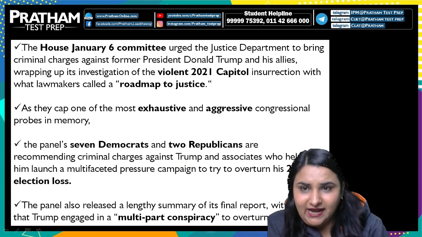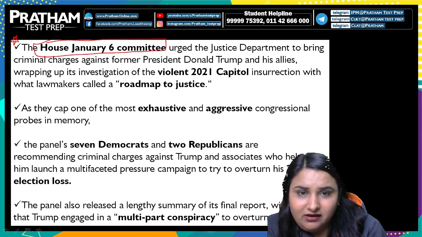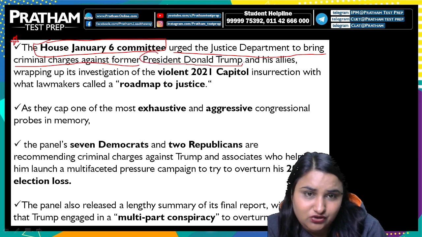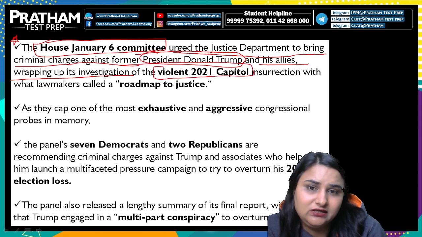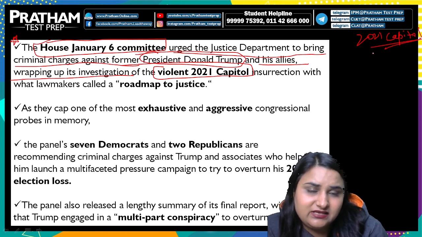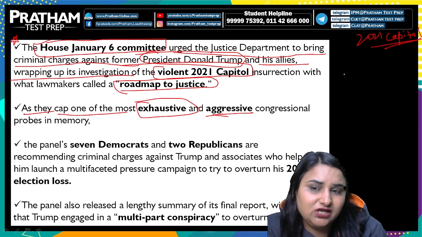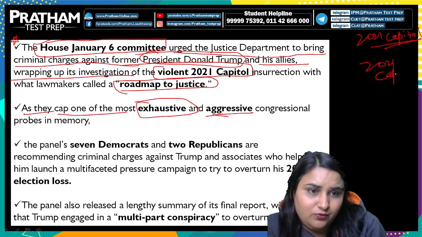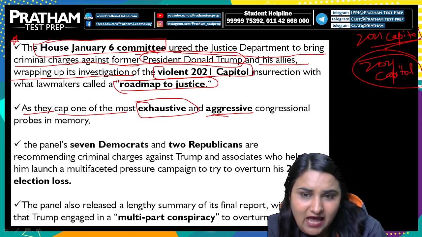Right now, if you talk about the next, we can say that the House 6 committee urged the Justice Department to bring criminal charges against former President Donald Trump and his allies, wrapping up its investigation of the violent 2021 Capitol attack. You all should remember this insurrection, which lawmakers called a roadmap to justice, as they cap one of the most exhaustive and aggressive congressional probes in memory. आपको 2021 कैपिटॉल के बारे में पता होना चाहिए. And the panel has 7 Democrats and 2 Republicans.